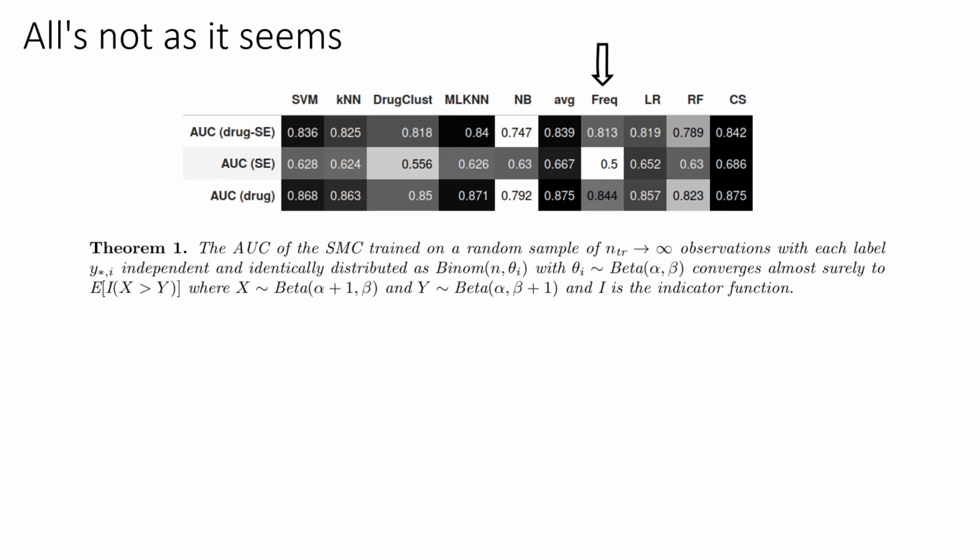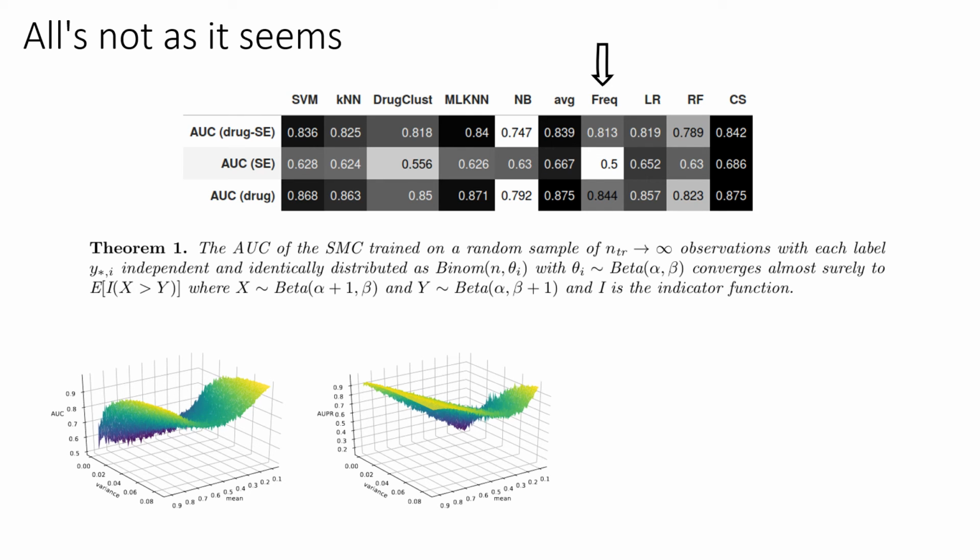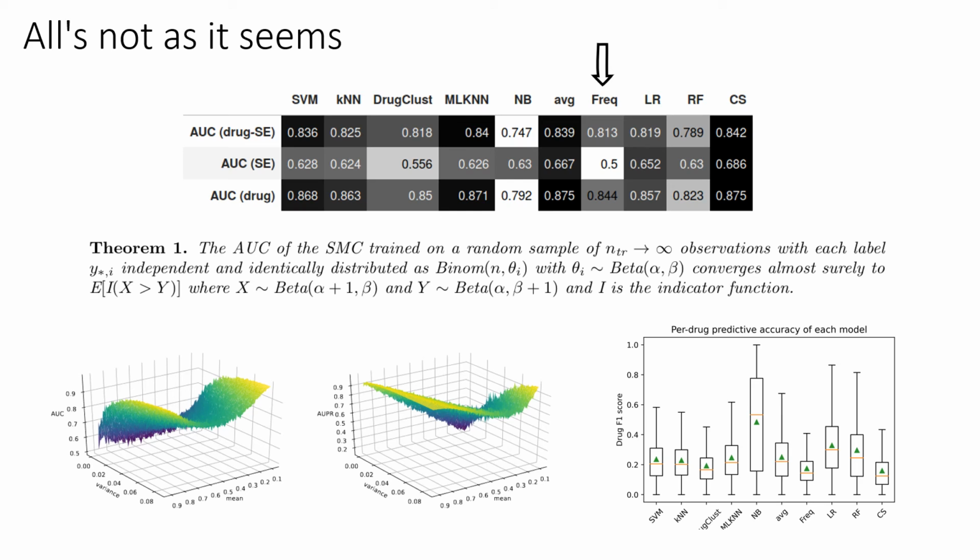In fact, we've mathematically proved some statistical properties of this dummy classifier that shows just how misleading current evaluations of side effect models are. We also ran some simulations to illustrate this in a pretty way. Now we're showing how to evaluate models in a way that keeps this pitfall in mind. For example, here we see clearly that although certain current models have some skill, it's nowhere near as impressive as it first seemed.